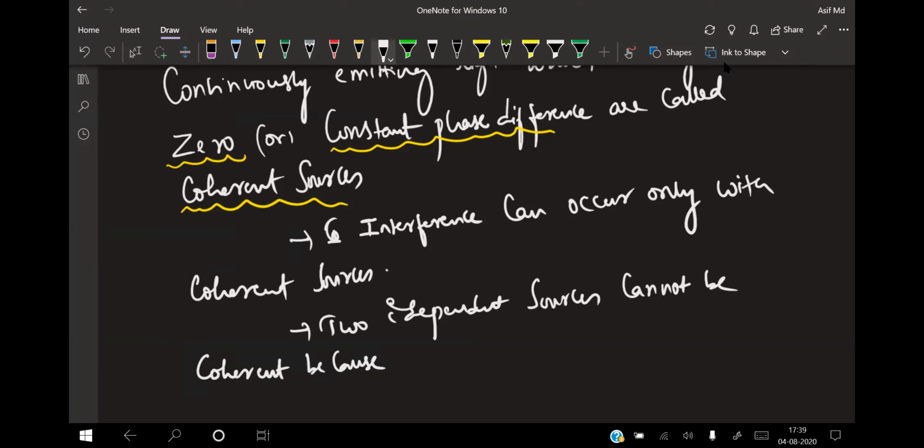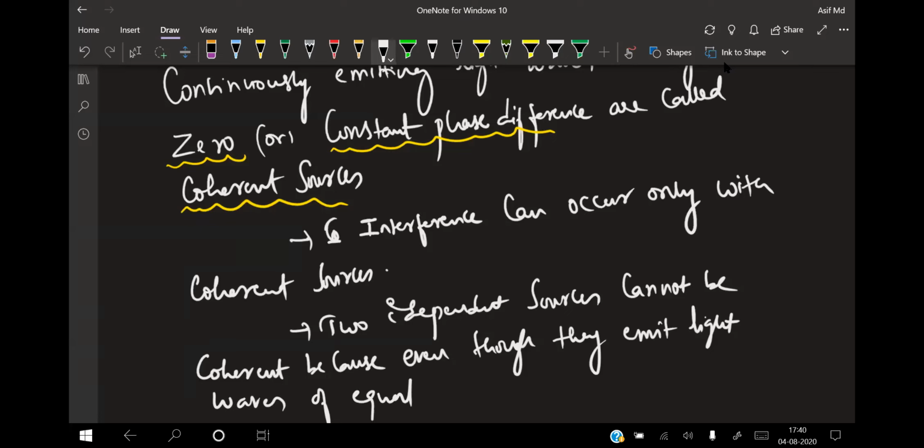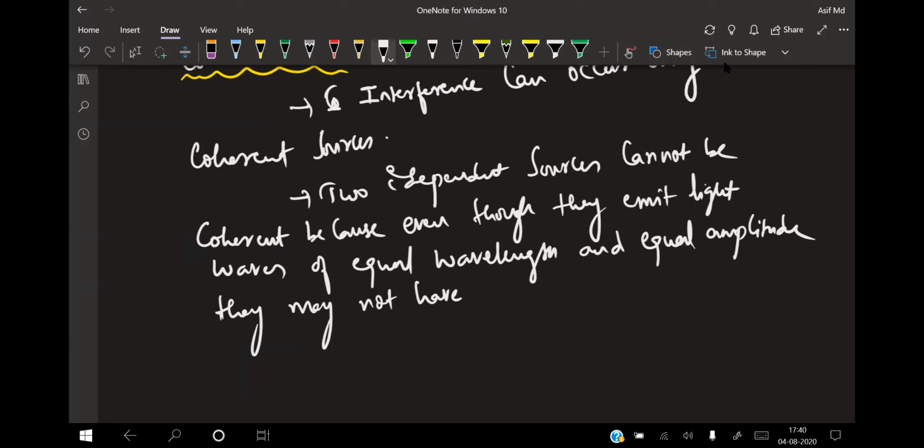Because even though they may emit light waves of equal wavelength and almost equal amplitude, they may not have a constant phase difference.